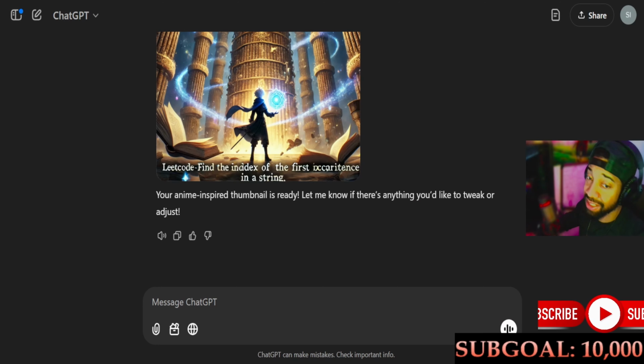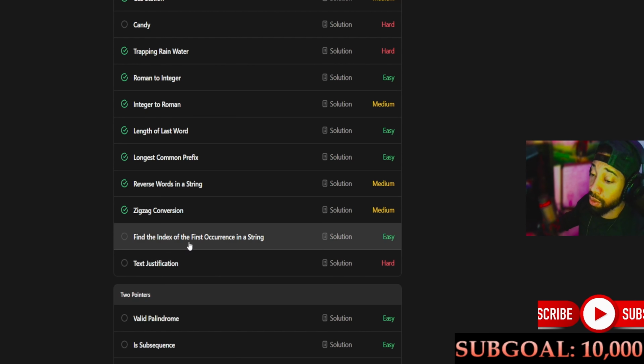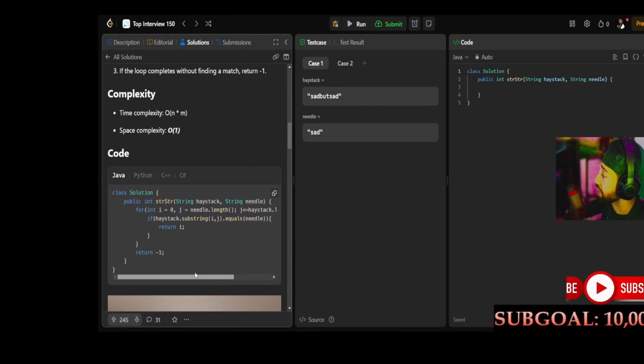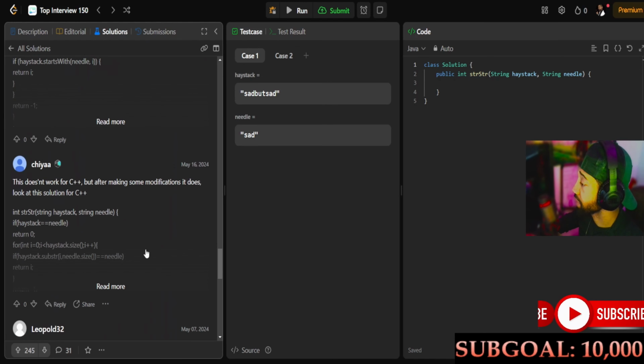We are back. Let's get to this problem. The problem is called find the index of the first occurrence in a string. It's a mouthful and it's supposed to be easy, but he gave a real simple code and it's supposed to work, but they're saying that it doesn't all the time. So they're not too happy about this guy's code.